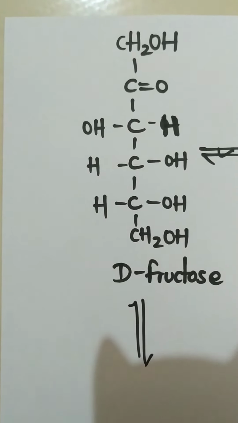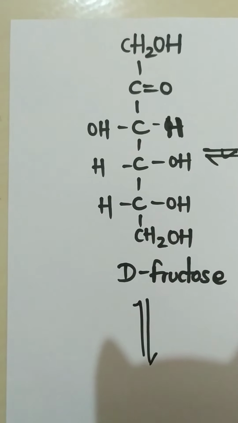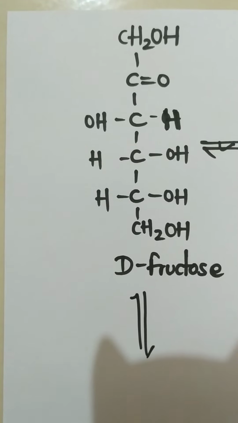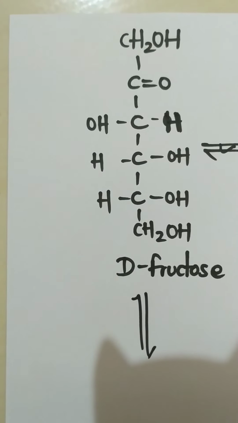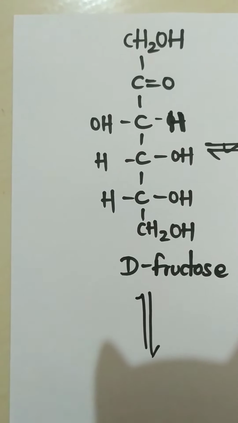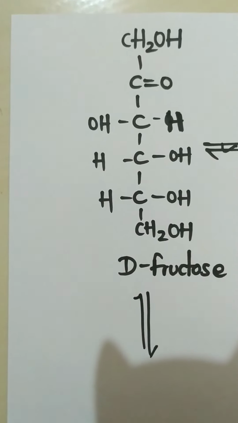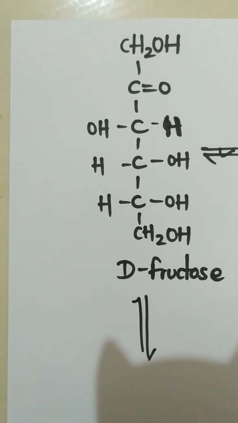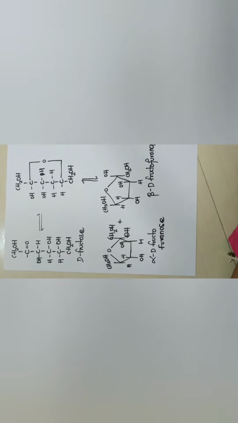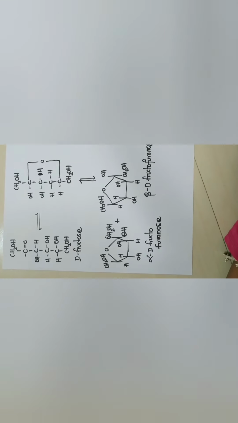Also, in the stereoisomer formula, the third carbon will always have OH on the left side and hydrogen on the right side.